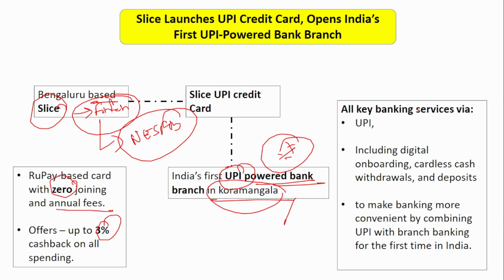Next, all key banking services are provided via UPI, including digital onboarding and cardless cash withdrawal. You can also deposit using UPI and withdraw using UPI. So all these banking services are provided in this bank branch located in Koramangala.